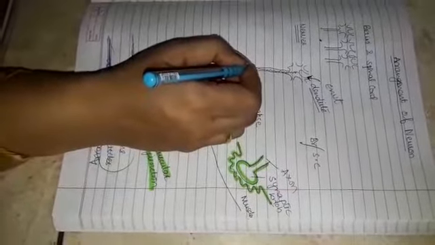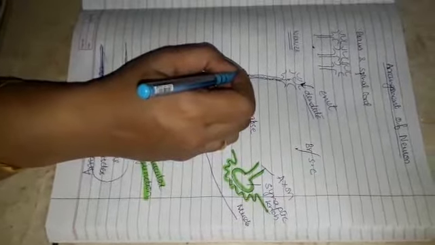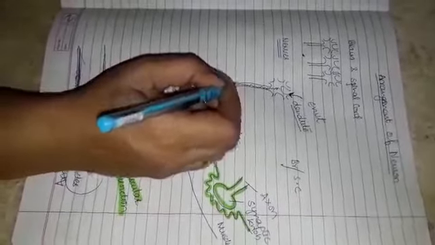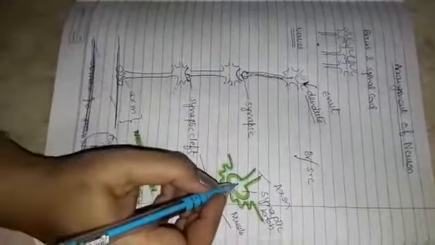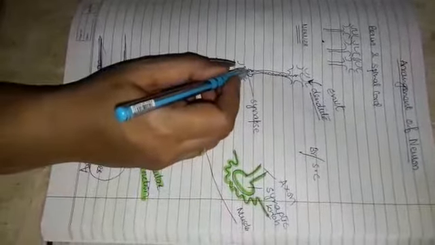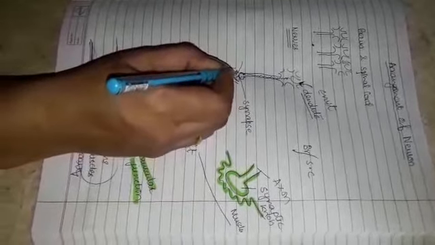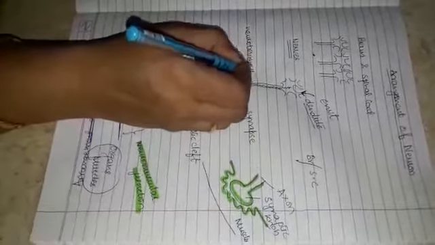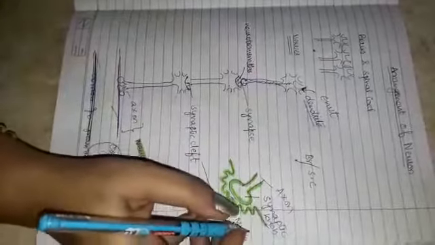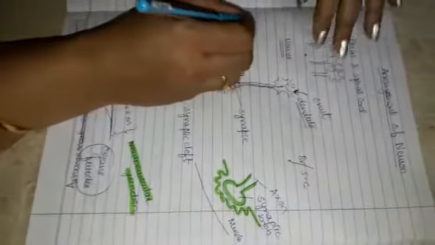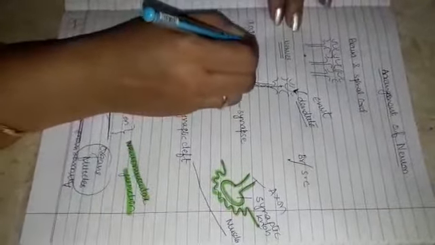and a nerve impulse is set up in the axon. When this nerve impulse reaches here, what was present? There were synaptic knobs. This synaptic knob will release a chemical in this space, that is the synapse, and these chemicals are called neurotransmitters. Mainly the name of that chemical, the neurotransmitter, is acetylcholine.